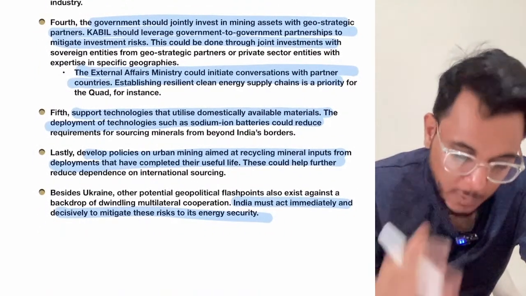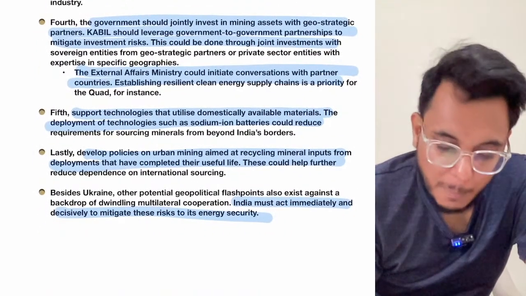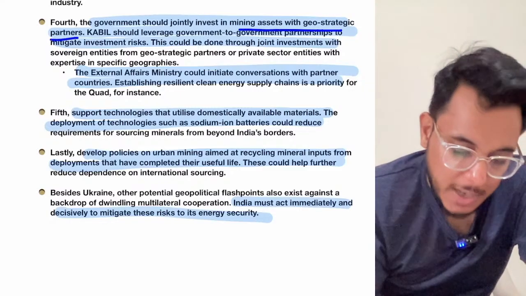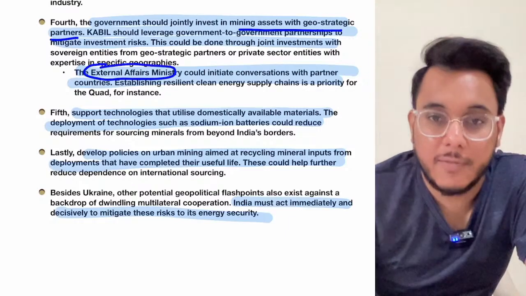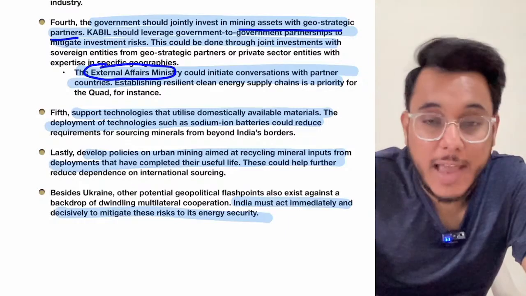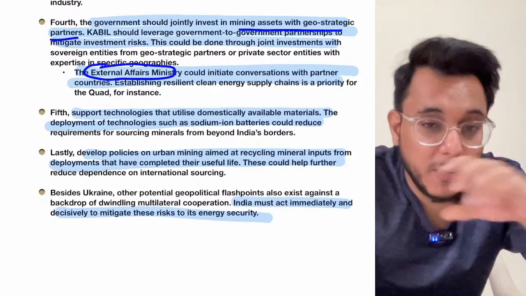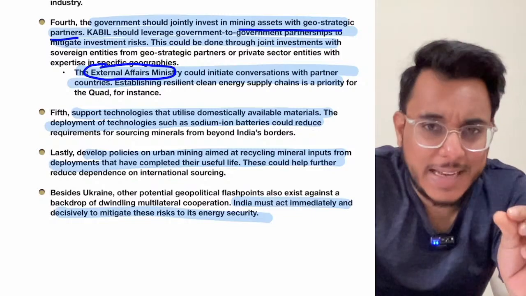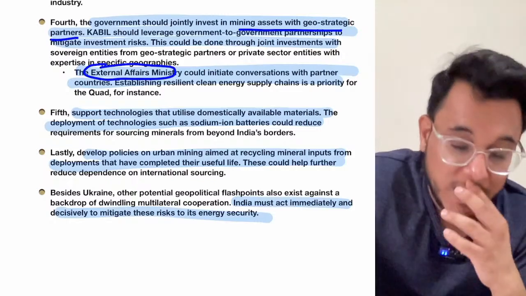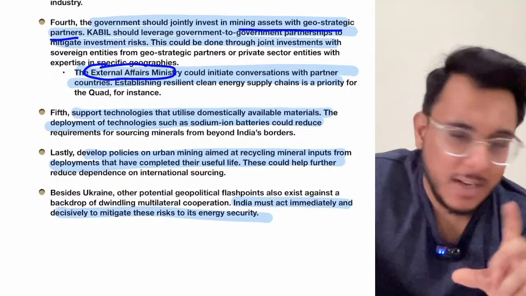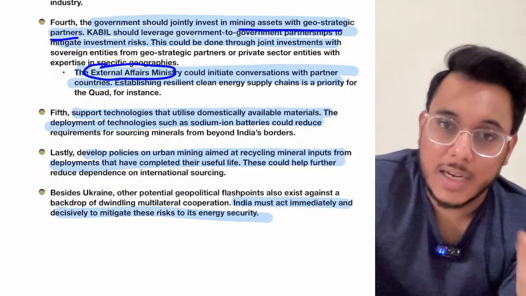And then it is provided that the government should invest in mining assets with geostrategic partners. The Ministry of External Affairs should sign such agreements with other governments where we develop some mine and get that mineral in return. So such geostrategic agreements should be signed with the governments of other countries.